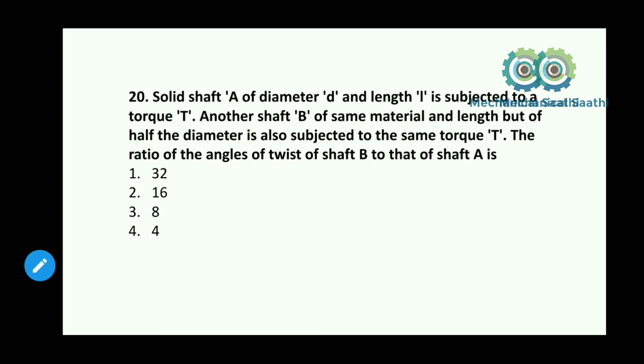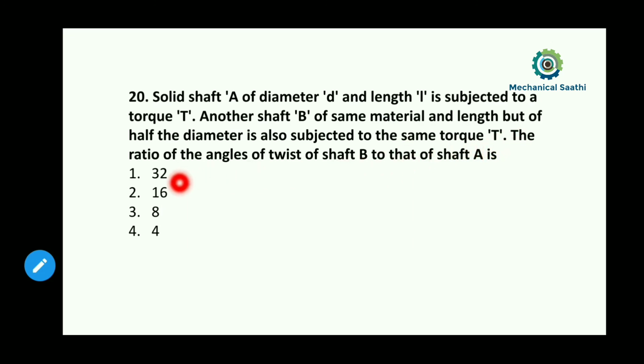A solid shaft A, with diameter D and length L, is subjected to a torque. Another shaft B of the same material and same length, but half the diameter, is also subjected to the same torque. So the diameter is being halved, and the torque is the same.